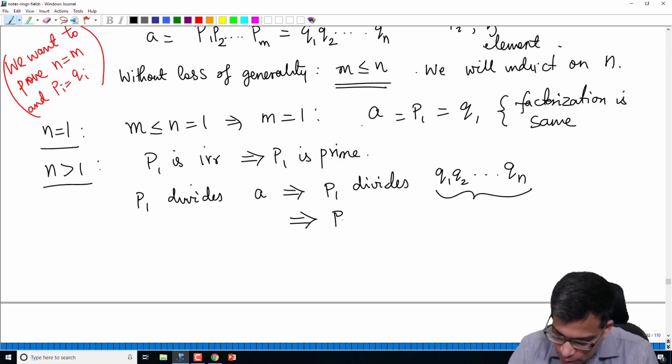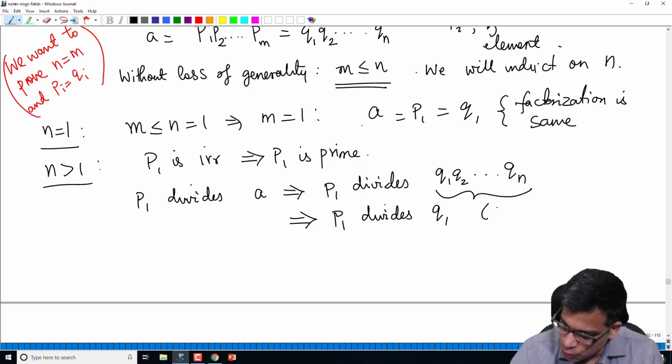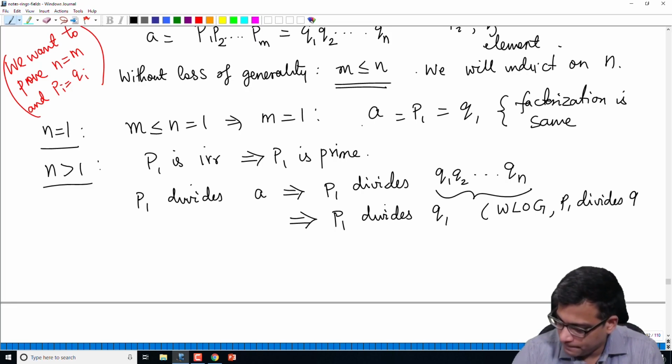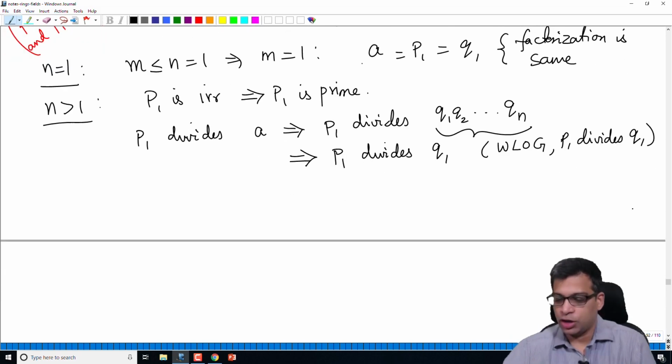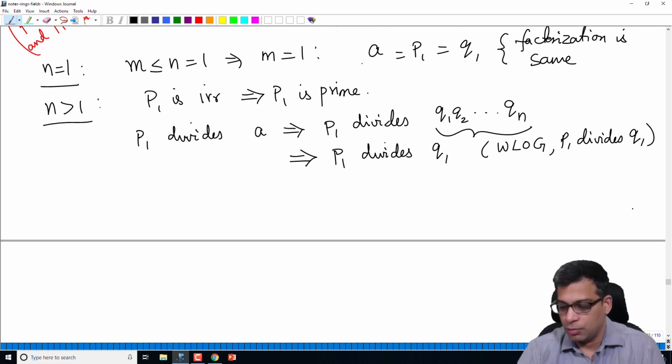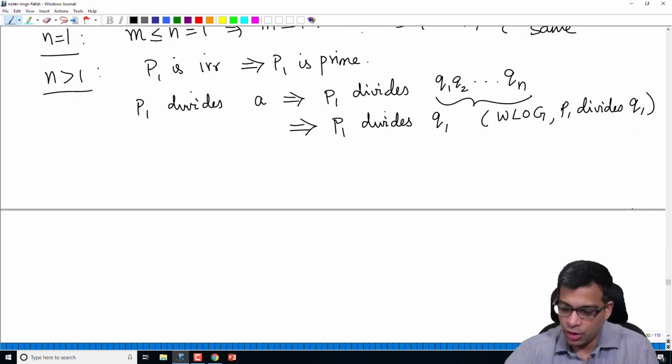So say p1 divides q1. We can assume without loss of generality that p1 divides q1. Maybe it divides q2, but I can call that q1. There is no reason for us to not change these things. So I am going to assume that p1 divides q1.